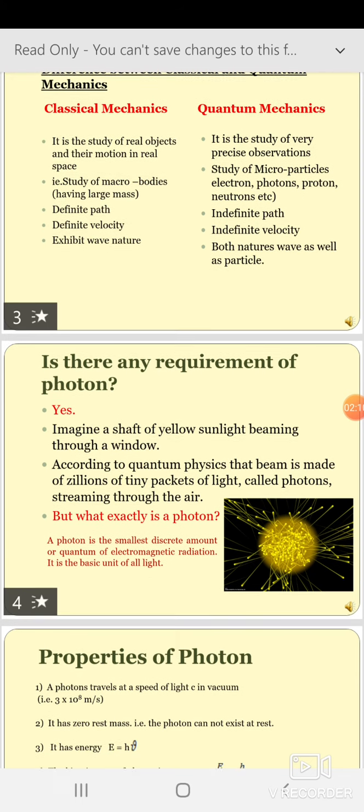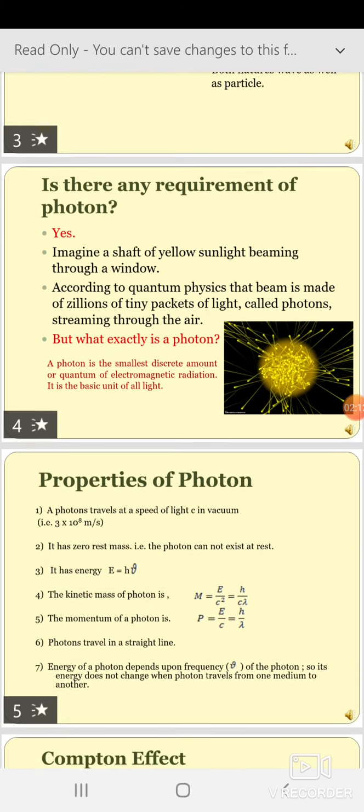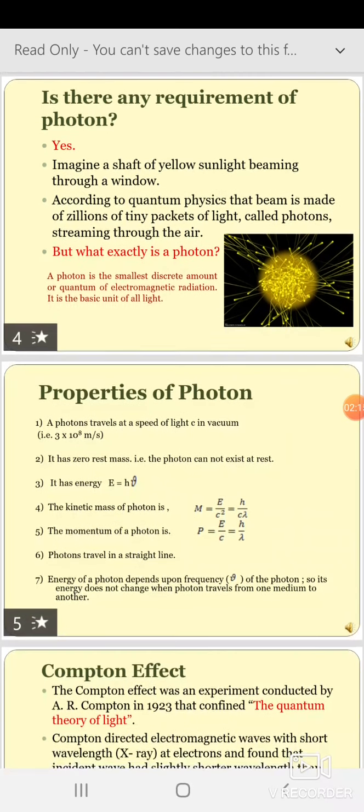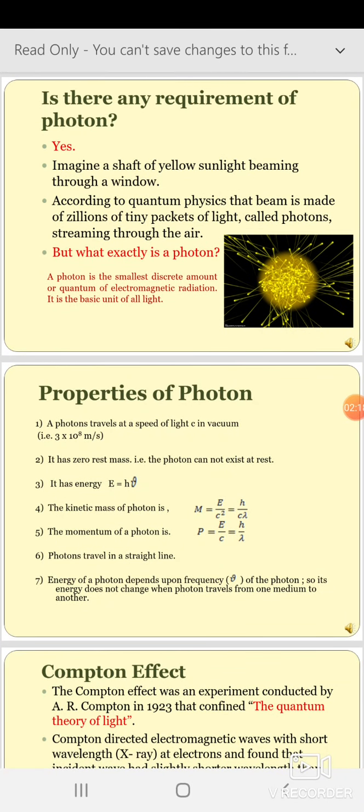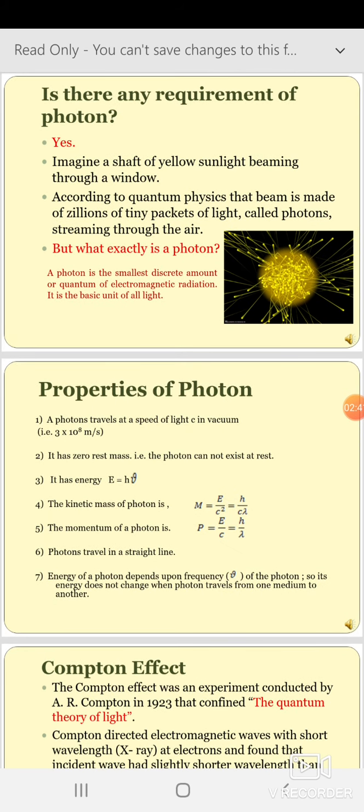Now what is a photon? Why is it different from the other particles? It has some properties, and those properties differentiate the photon from the other particles. Is there any requirement of the photon? That is mentioned in this slide, and if yes, then why? Yes. For this, imagine a shaft of yellow sunlight beaming through a window. According to quantum physics, that beam is made up of a large number of tiny packets of light, a zillion tiny packets of light called photons streaming through the air.